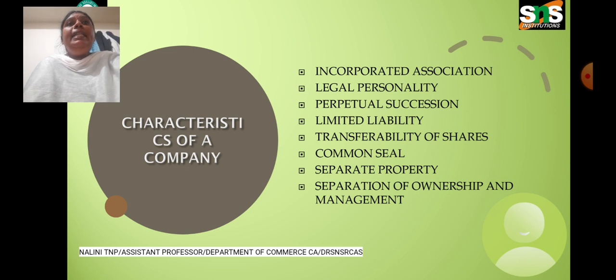Next one is legal entity distinct from its members. Unlike a partnership, the company is distinct from the persons who constitute it. Hence, it is capable of enjoying rights and of being subjected to duties which are not the same as those enjoyed or borne by its members.